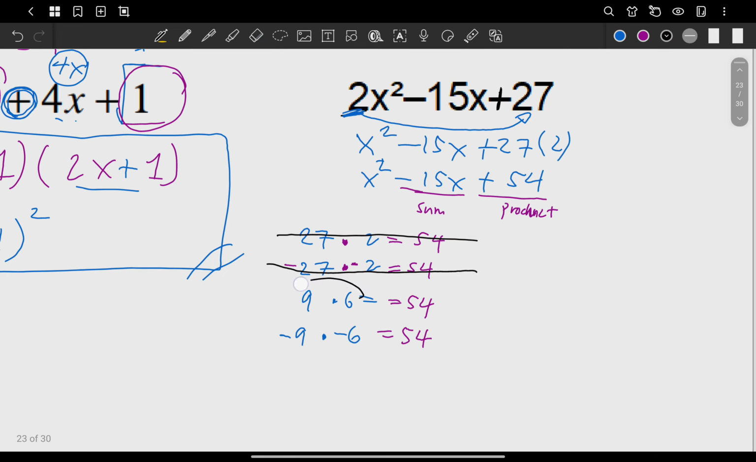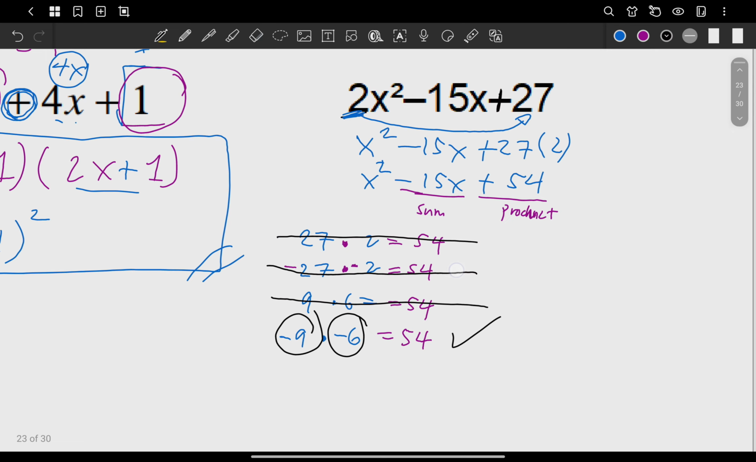9 plus 6. Can we have negative 15? No, it's positive 15. It's wrong. What about now negative 9 plus negative 6? Can we have negative 15? Yes. So the negative 9 here, I'll put here the negative 9 and positive 6. They're correct. Okay. What's our variable here? We have x, so x minus 9 and x plus 6.